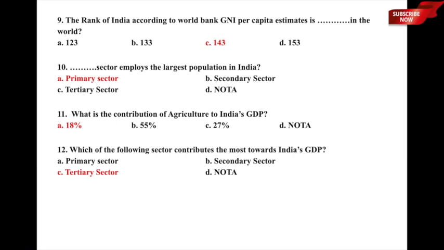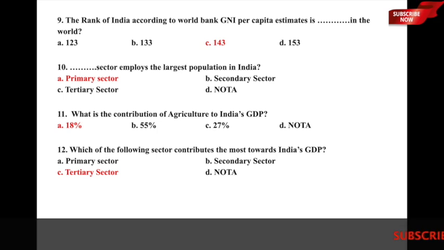So here the correct answer is, in spite of employing the largest share of population, agriculture still continues to contribute around only 18% towards the gross domestic product of India, and therefore option A, 18%, is the correct answer to this particular question. 27% is coming from the industrial sector, and 55%, which is the largest, is coming from tertiary sector or service sector. So these are the sectoral classifications of contribution towards GDP.